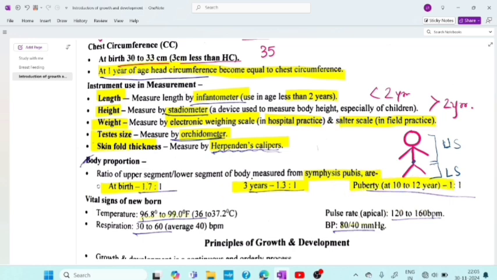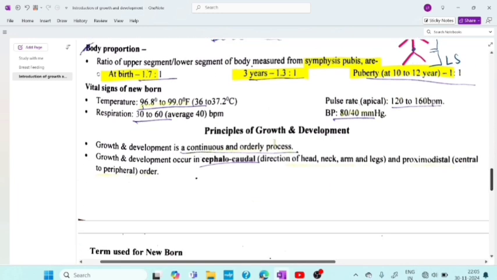Now vital signs of newborn, what is that? You have to remember like that. And age-wise also vital signs are very important from exam aspects. Temperature is 96.8 to 99.0 degree Fahrenheit, that is 36 to 37.2 degrees centigrade. Respiration is 30 to 60, average is 40 breaths per minute. Pulse rate is apical, 120 to 160 beats per minute. BP will be 80/40 mmHg.